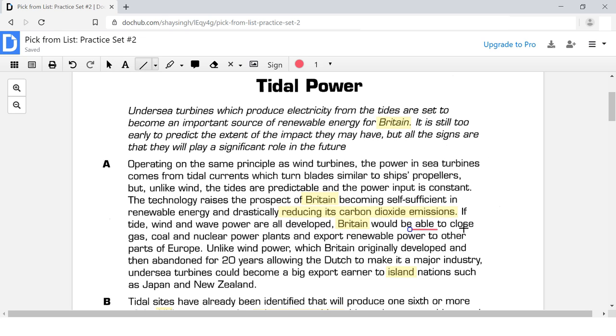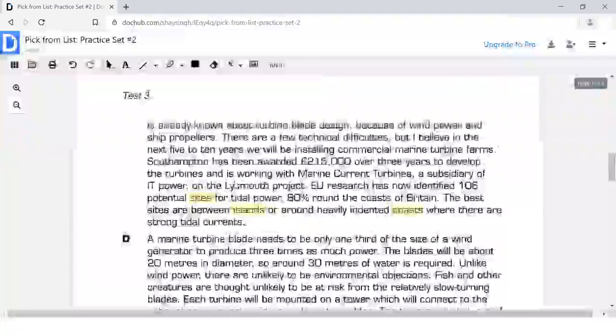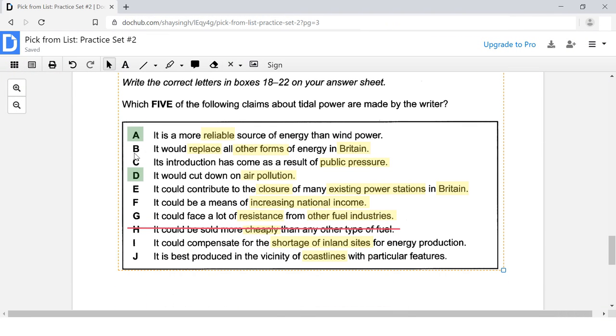It says that it would be able to close, I'm going to put that in blue color, that Britain would be able to close these other plants or other sources of energy like gas, coal, nuclear power, and so on. That is exactly what it says down here in the answer choice. Not here, but rather in letter E. It says it could contribute to the closure of many existing power stations in Britain, right?